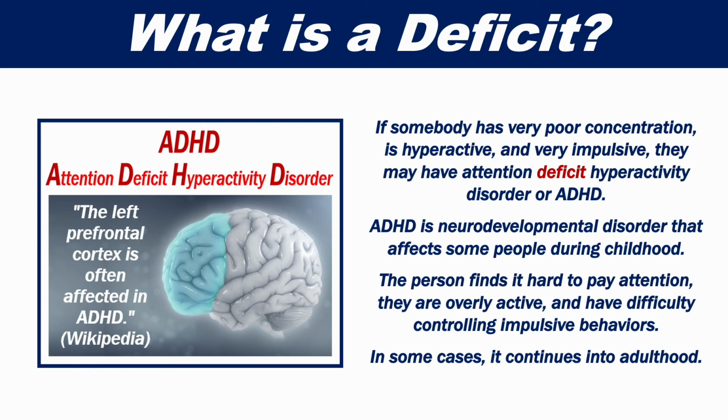ADHD is a neurodevelopmental disorder that affects some people during childhood. The person finds it hard to pay attention, they are overly active, and have difficulty controlling impulsive behaviors. In some cases, it continues into adulthood.